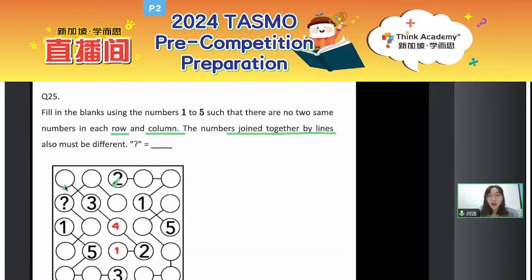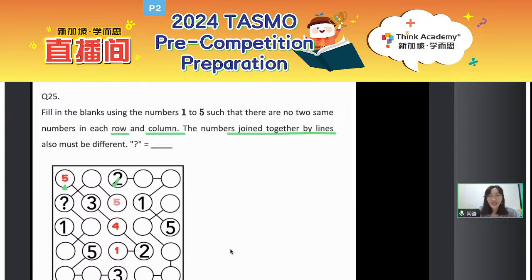Okay, what about the number at the corner? The top left corner, what is it? So according to the numbers joined together by lines, you see, we already have 1, 2, 3, 4. So what is the only missing number? Correct, that is 5. Okay, number 5. Then following this, yes, just like the Sudoku, okay? And following this, move on.